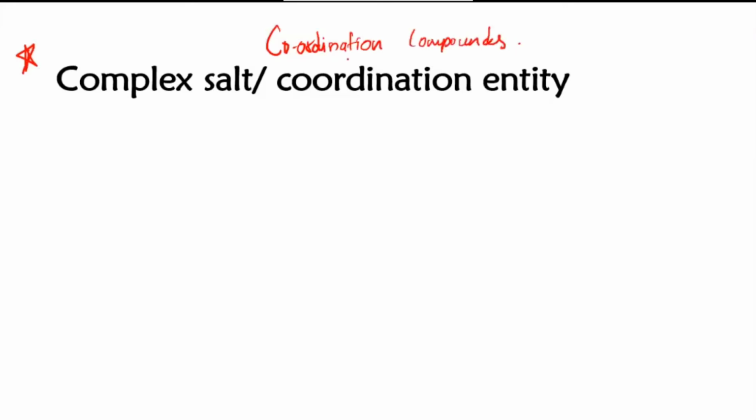Now what is the difference between this coordination compound and the normal salt you have studied? In this complex salt, there is a metal at the center, and this metal is surrounded by many negative ions. Normally, in a simple salt, you have one cation and one anion attached to it. In the complex salt case, one metal is surrounded by many negative ions, but it can be negative ions or even neutral molecules. It is not compulsory that it has to be negative ions.